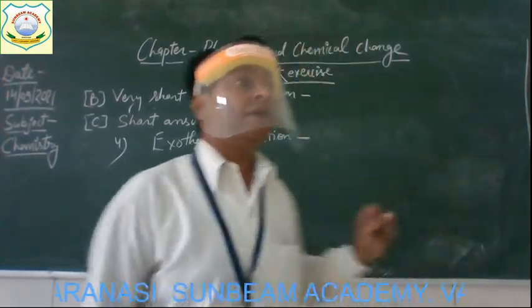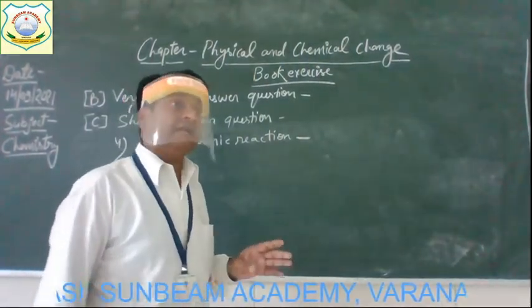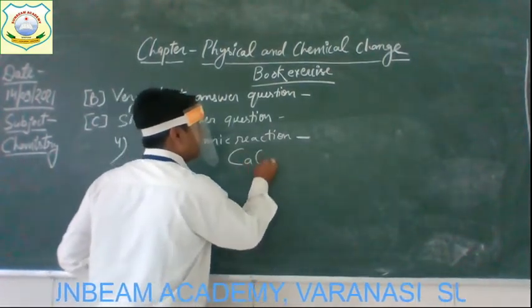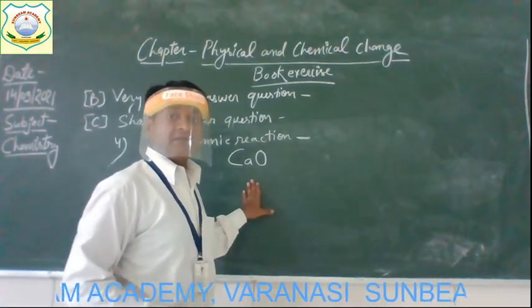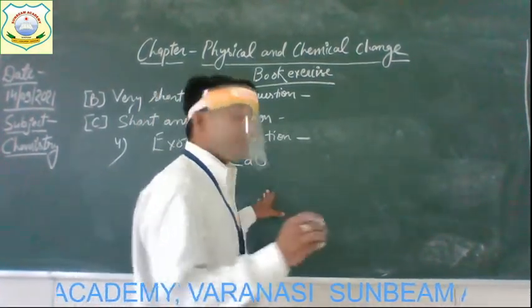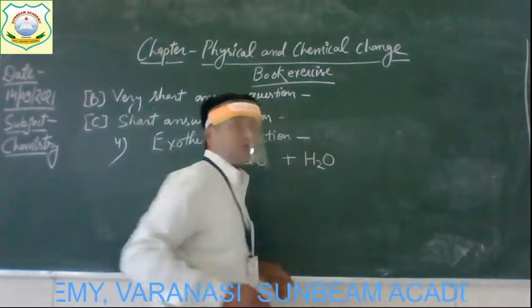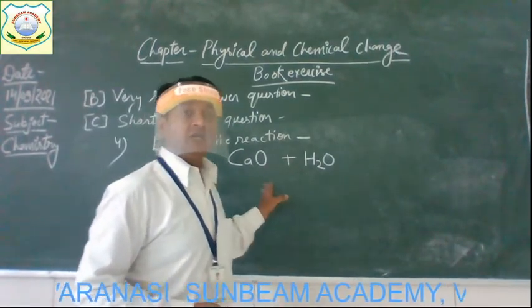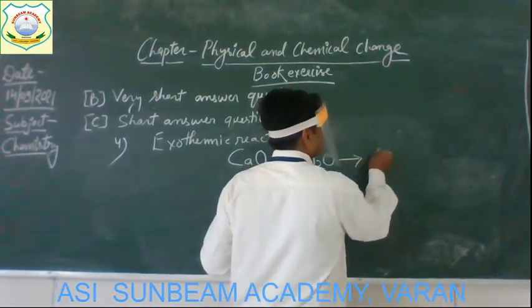And the example of this exothermic reaction is when calcium oxide reacts with water, H2O. When they both react, they form the product calcium hydroxide.